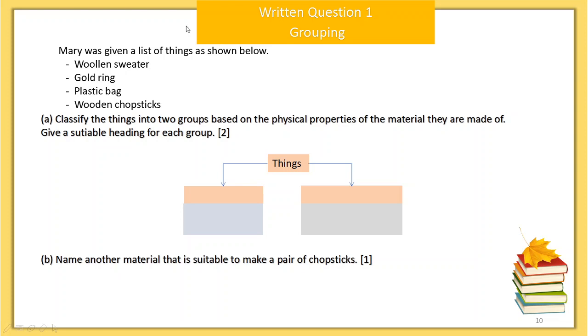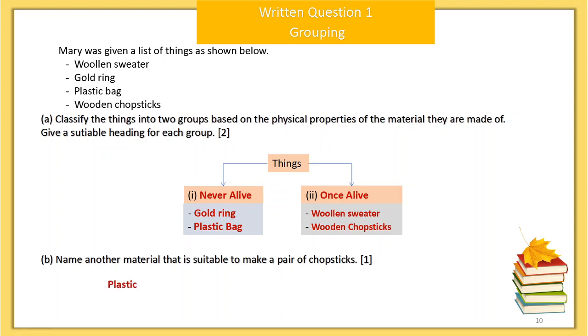Look at the question carefully. You will not be able to find any animals or so-called living things in the list. Hence, the subgrouping definitely will be once alive or never alive. Can you get the answer? So what will be the alternate material for a pair of chopsticks? Can you think of it? Now, look at the answer. Can you get it right?